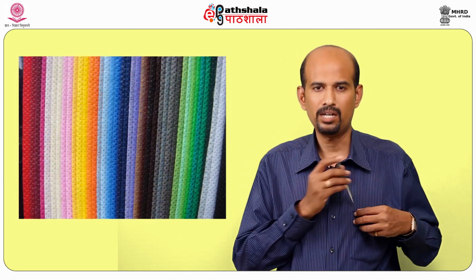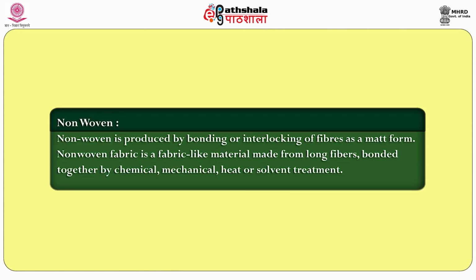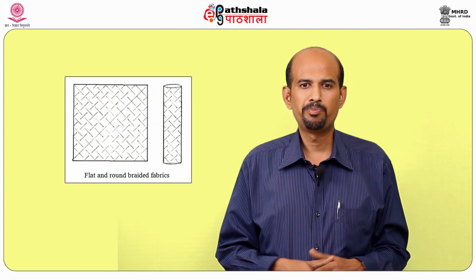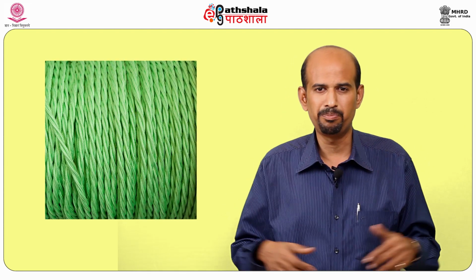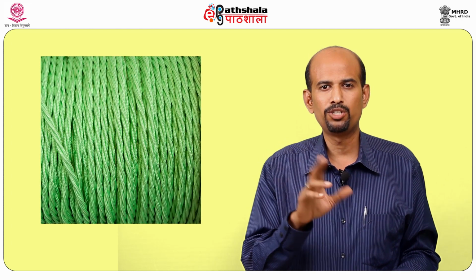The next type is non-woven fabric. Non-woven fabric uses fiber as the raw material. With the help of those fibers, we create a mat-like appearance. The mat can be bonded together by different bonding techniques like chemical bonding, mechanical bonding, thermal bonding, and so on. The next method is braided fabric. Braiding is like an interweaving principle, like a hair tie principle. It can be manufactured by two methods: a tubular fabric and a flat fabric.